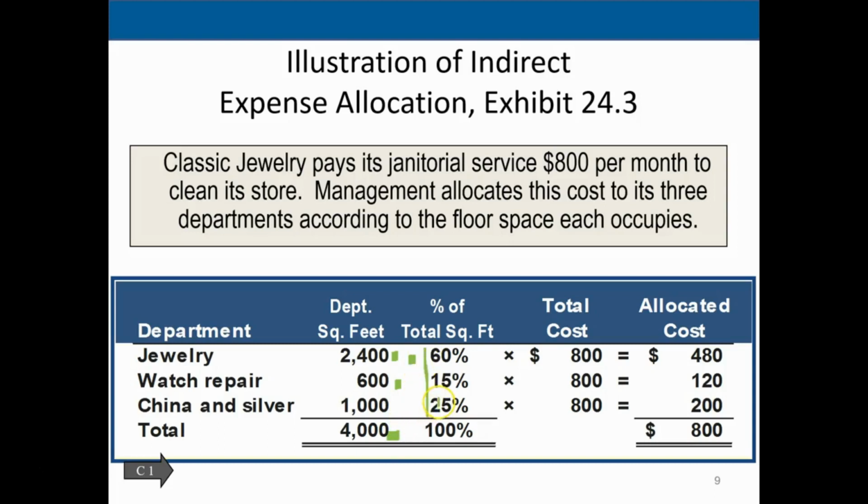Then we can take these percentages and multiply them times the cost for the maintenance and come up with a breakout of that cost of 400 to the jewelry, watch repair 120, and 200 to the china and silver. So that adds up to the 800. So that would generally be thought of as a more fair distribution than just taking the 800 and dividing it by 3.